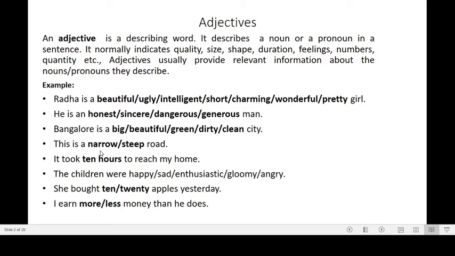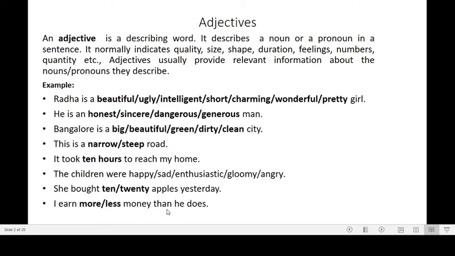And the describing words narrow or steep are indicating the shape of the noun, road. In the same way, 10 hours is indicating the duration. And the words happy, sad, enthusiastic, these words are indicating feelings. And the words 10, 20, more or less, these words are indicating the number and quantity.